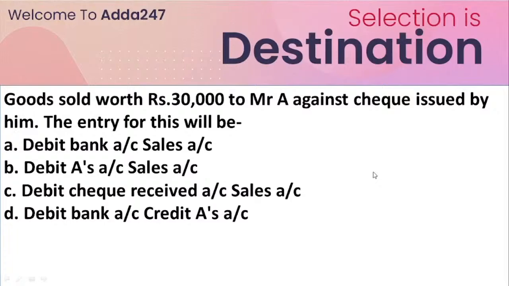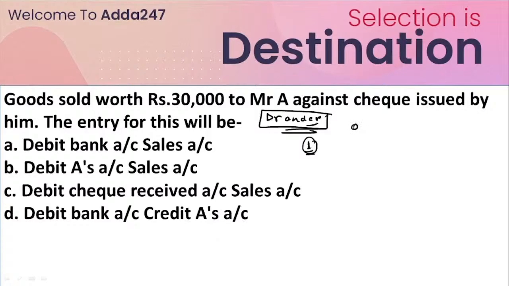Next question: goods sold worth 30,000 rupees to Mr. A against a check issued by him. So the entry for this will be, look, this is a very important question. Here we have to make the debit and credit entry for this transaction. So how will we make it? What rule do you have to follow? The first rule is that you first have to recognize which possible accounts can be included in this particular transaction.